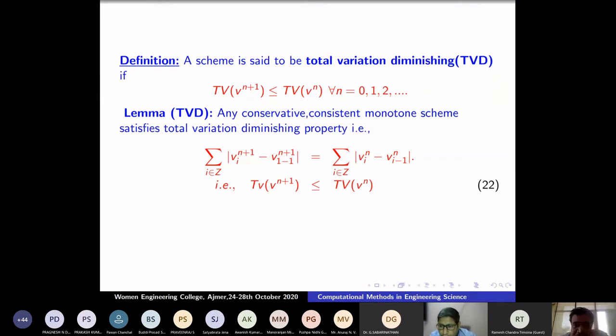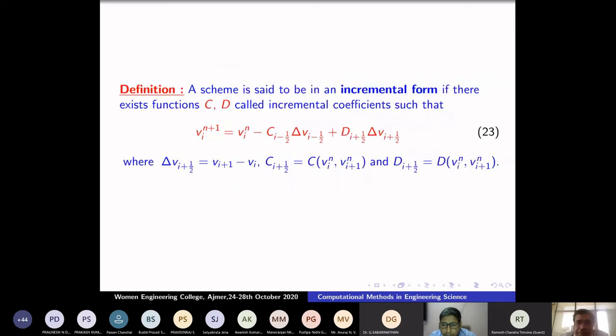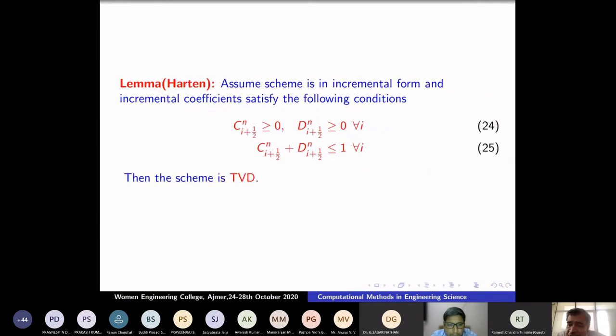So once I have this, there is a theorem. How to check this? That was a big question. When you put in a fine grid, it gives an answer, but I'm not sure whether it converges or not. How to detect it? By the number of oscillations it creates. So how do we check it with a mathematical theorem? People took 20 years. In 1980, Harten was able to give the simplest formula to check.